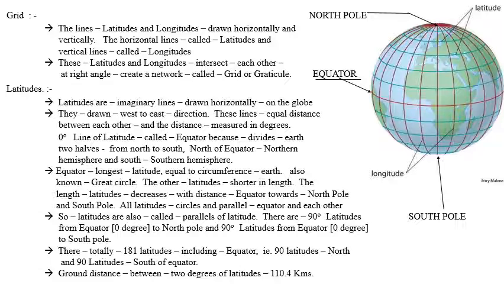The ground distance between one latitude and another latitude is about 110.4 kilometers.